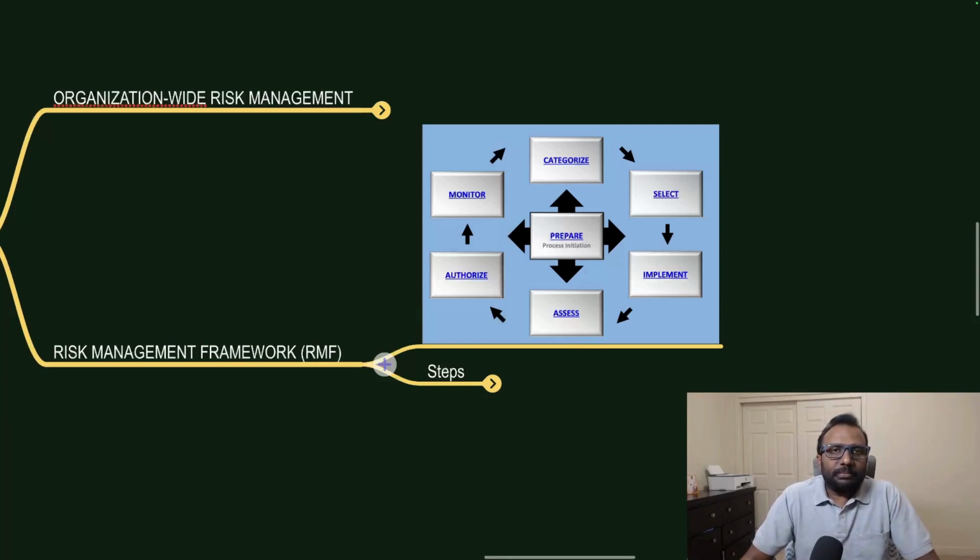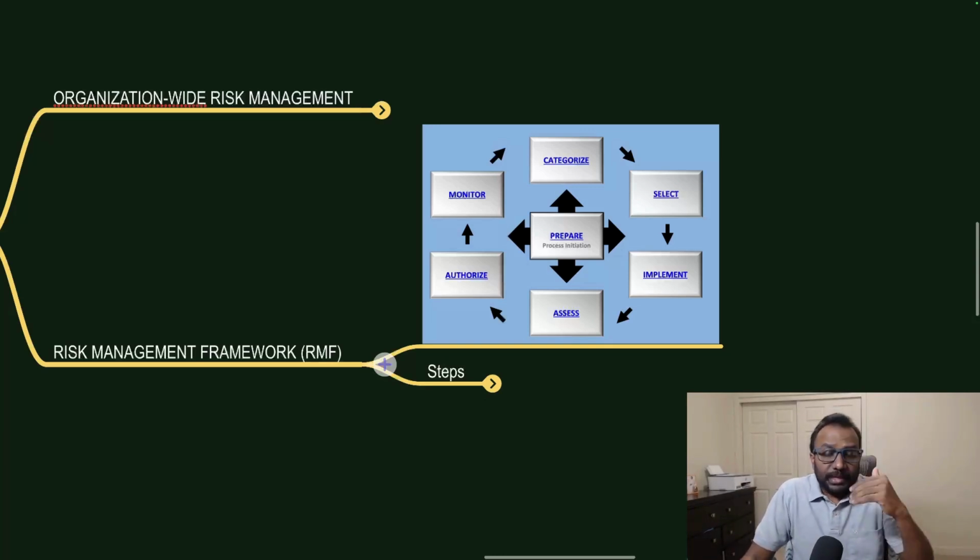The prepare step is where we are assessing risk management roles. We have seen the organization level, mission level, or the information system level. What are the roles for that? What are the common controls? A common control means a control which is inherited by multiple systems. For example, a firewall, the same firewall, which can be used for a demilitarized zone and another internal zone.